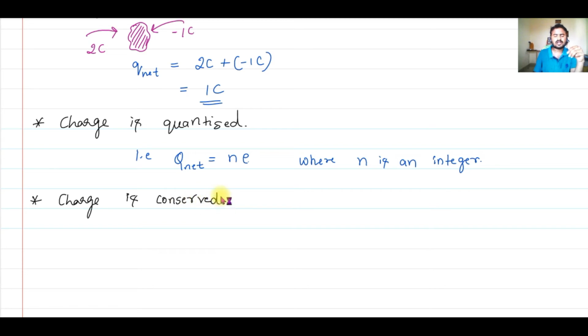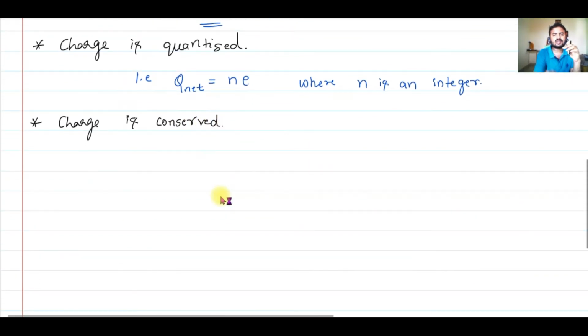So what do you mean by charge is conserved? It just means you cannot destroy a charge or create a charge, but you can transfer a charge from one body to another body. This is very basic, which we all have studied. We all know conservation of energy, right? We cannot create or destroy energy, but we can transfer energy from one form to another form. This is very similar to that.